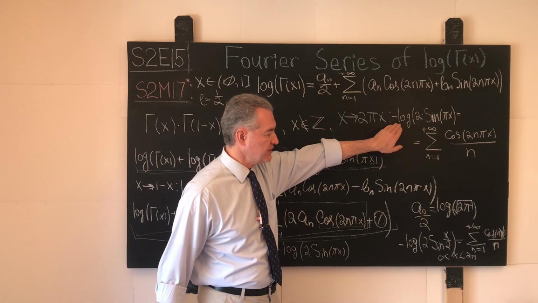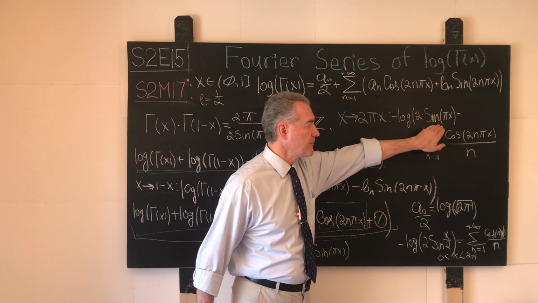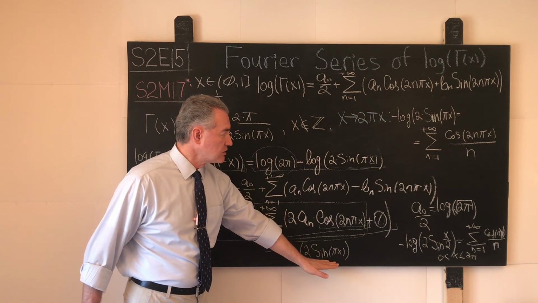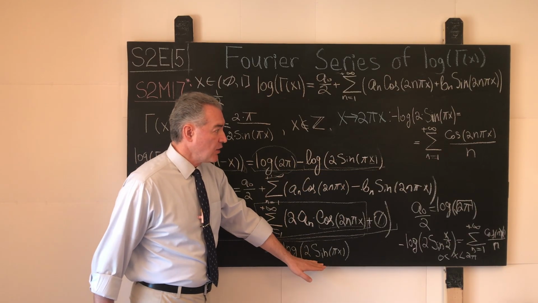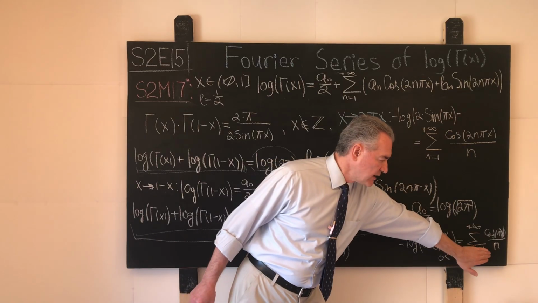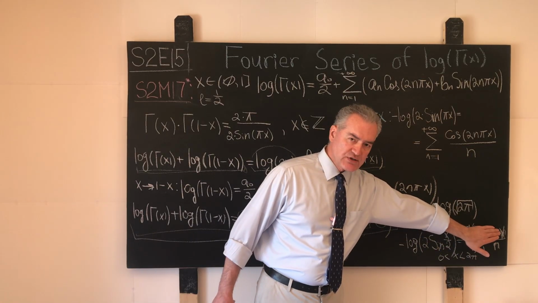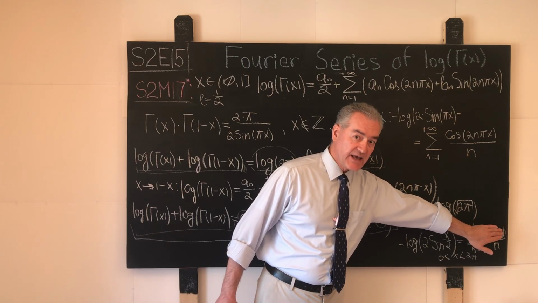So on the left hand side we have negative log of 2 times sine of pi x, and this is precisely what we have over here, this summand right here. And what do we have on the right hand side of the prepackaged result? I apologize, I made a typo over here. It's not n pi, it's nx, of course.